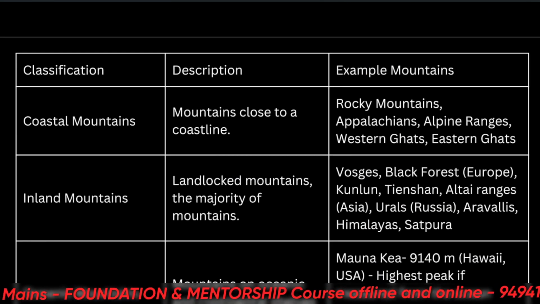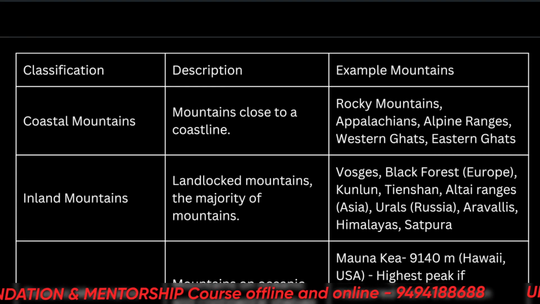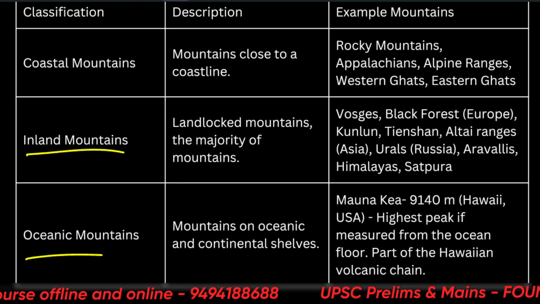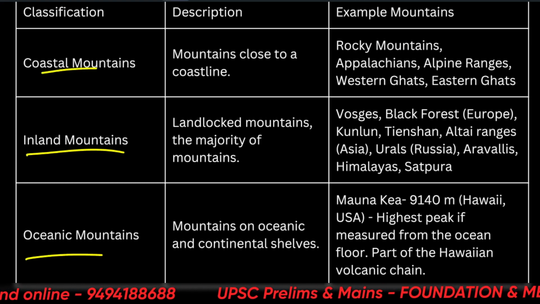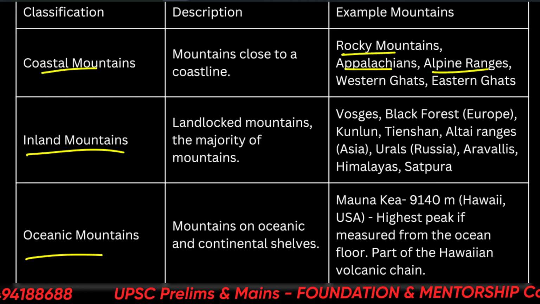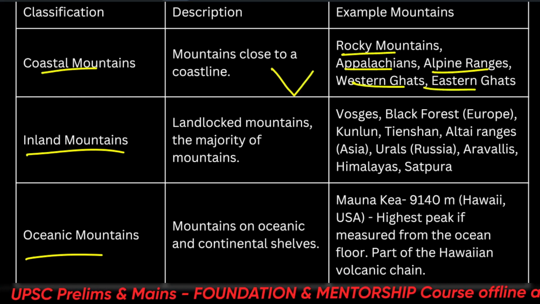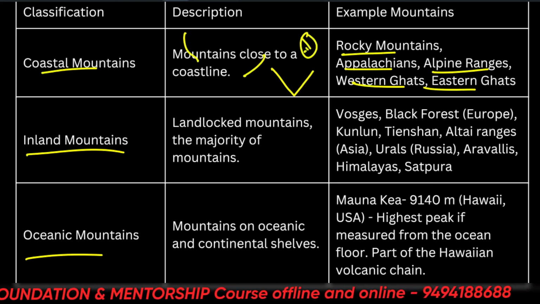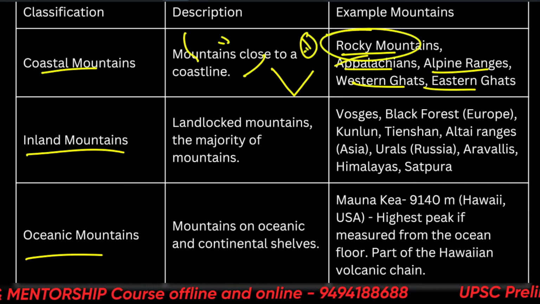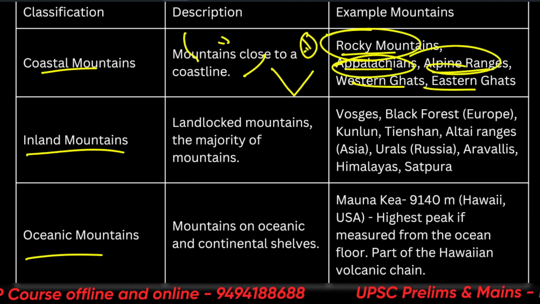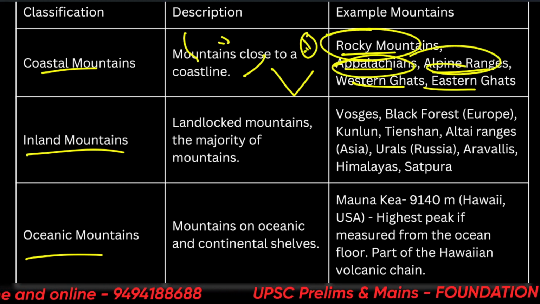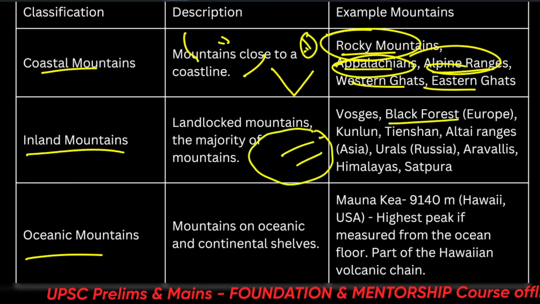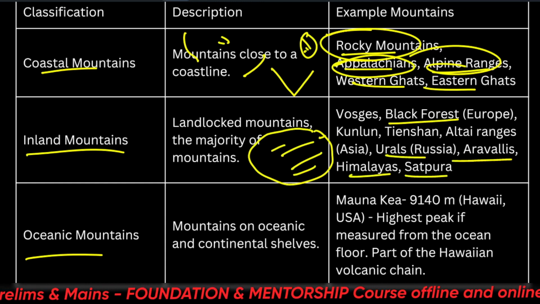Other classification can be via their location, let's say coastal mountains, alright, inland mountains and oceanic mountains. So some examples can be, coastal mountains can be the fold mountains such as Rocky, Appalachians, Alpine, Western Ghats, Eastern Ghats, Rocky mountains, Appalachian mountains, Alpine ranges in Europe. So now you may be able to remember in which orogenic movement they were formed. Inland mountains are Black Forest. The most European mountains are inland mountains, which happened in the last Alpine orogenic movement. Alright, the Urals, Aravallis, Himalayas, Satpura.